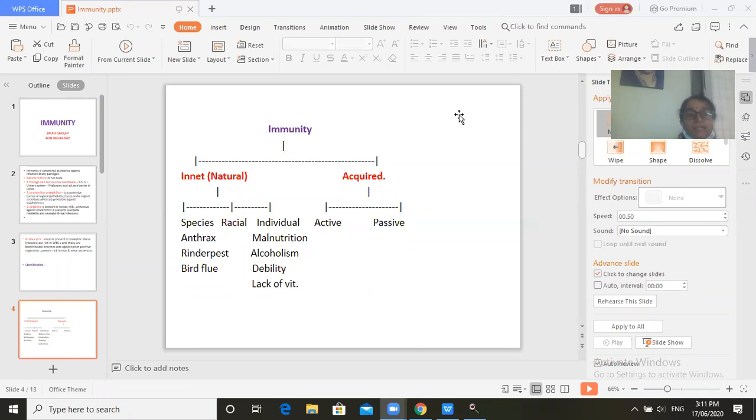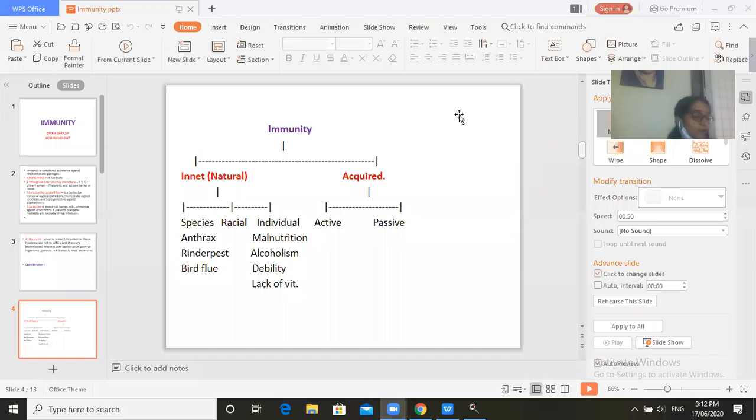Now third is individual immunity. This individual immunity is related to particular individuals, related to age, hormonal balance, malnutrition, debility, lack of vitamins. These are all factors associated with individual immunity.